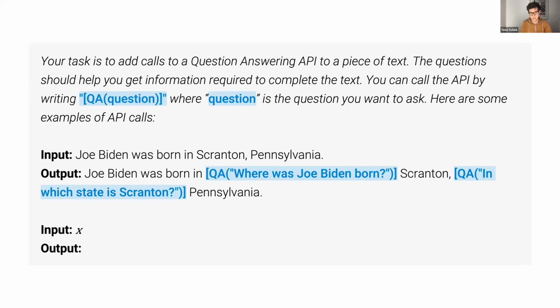And then the interesting bit is we would now give a new input shown as X here. That could be any of the texts in our language modeling corpus, and we ask it to produce an output for that.